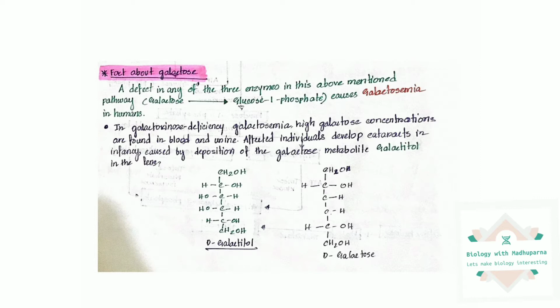It is a defect in any of the three enzymes in the above mentioned pathway. That pathway is the galactose to glucose 1-phosphate conversion pathway, and a defect in it causes galactosemia in humans. First we will discuss this pathway a little so that it will be better for us to understand.